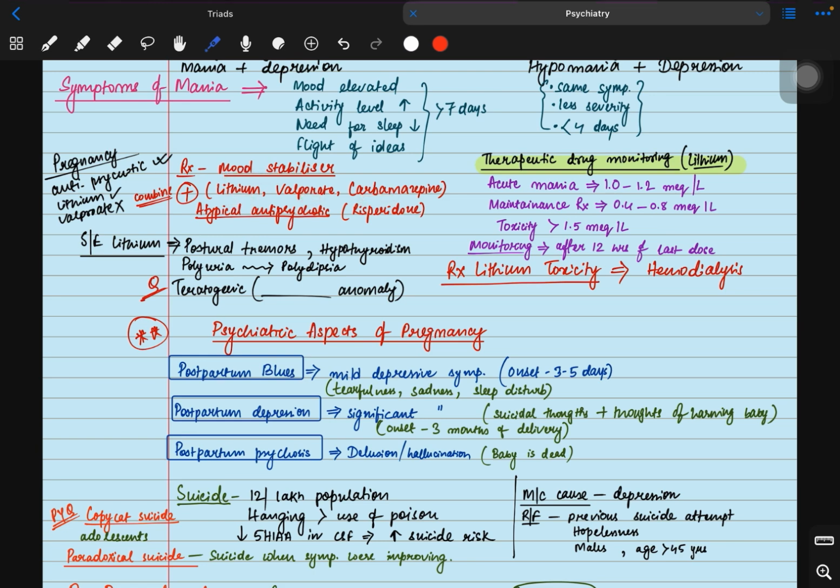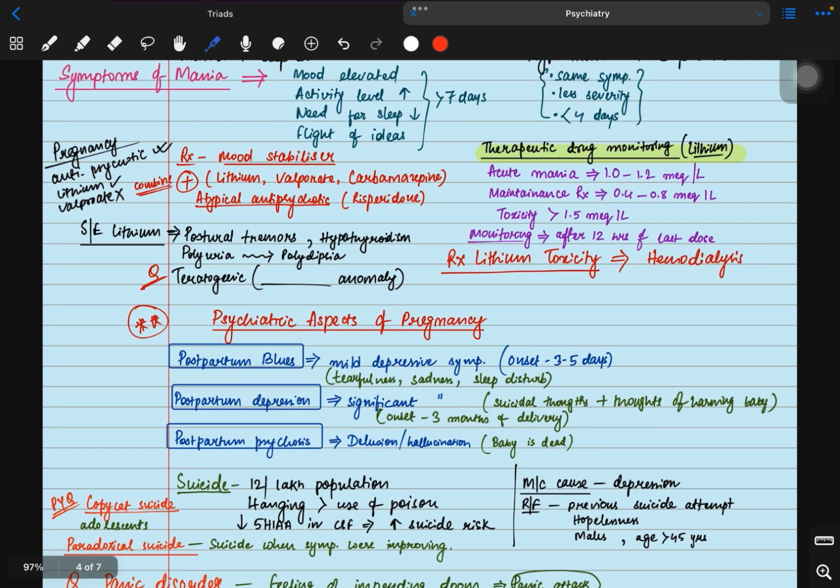In pregnancy, what is preferred? In pregnancy, antipsychotics are preferred. Lithium is also good, but we cannot give valproate. Valproate is not allowed in pregnancy. Now, lithium also has a low therapeutic index, so we have to do therapeutic drug monitoring for lithium. In acute mania, the level is 1 to 1.2 milliequivalent per liter. The maintenance or the prophylaxis for treatment is 0.4 to 0.8 milliequivalent per liter.